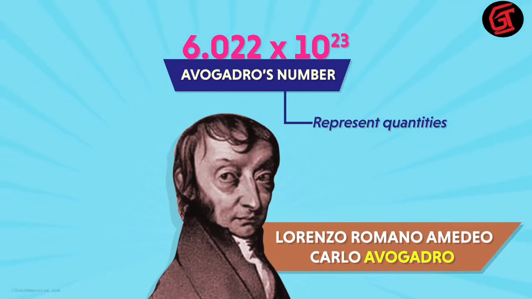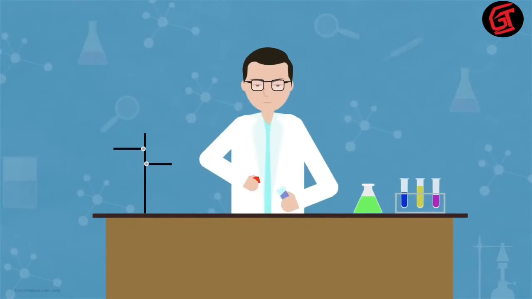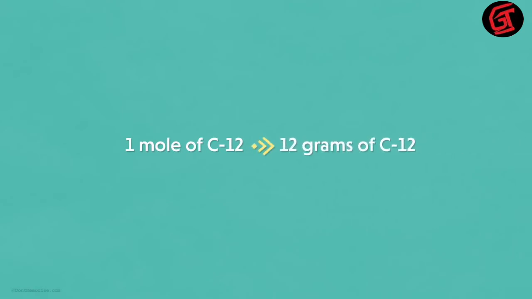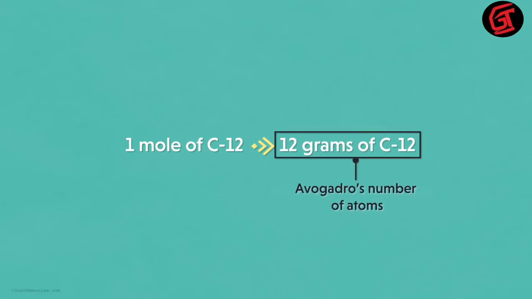Then why does the number exist if we do not use it? Yes, the number is not commonly used in daily life by us. However, it comes to the rescue of chemists that work with atoms, molecules, electrons, and many such small entities. That is the reason why it's used to calculate 1 mole of any substance. Let's talk about one last concept. We know that 1 mole of carbon-12 is 12 grams of carbon-12. That's because 12 grams of carbon-12 has the Avogadro's number of atoms.